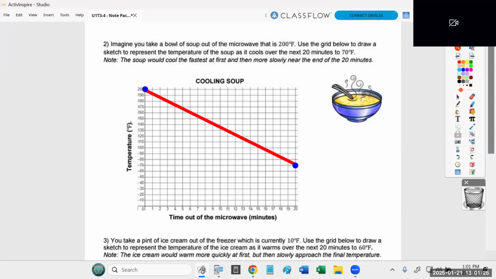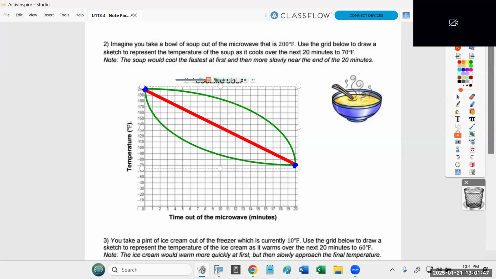If you have something that's trying to get from a low temperature to a high temperature, it usually rises really quickly in the beginning and then takes a while to get up to that final temperature. Point being, temperature change is usually not a straight line. And by the way, you have this note that says the soup would cool the fastest at first and then more slowly near the end of 20 minutes.